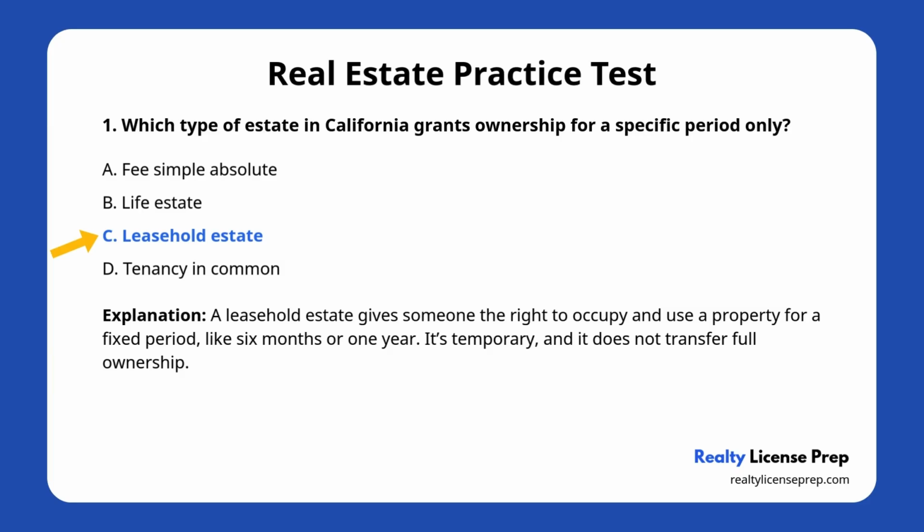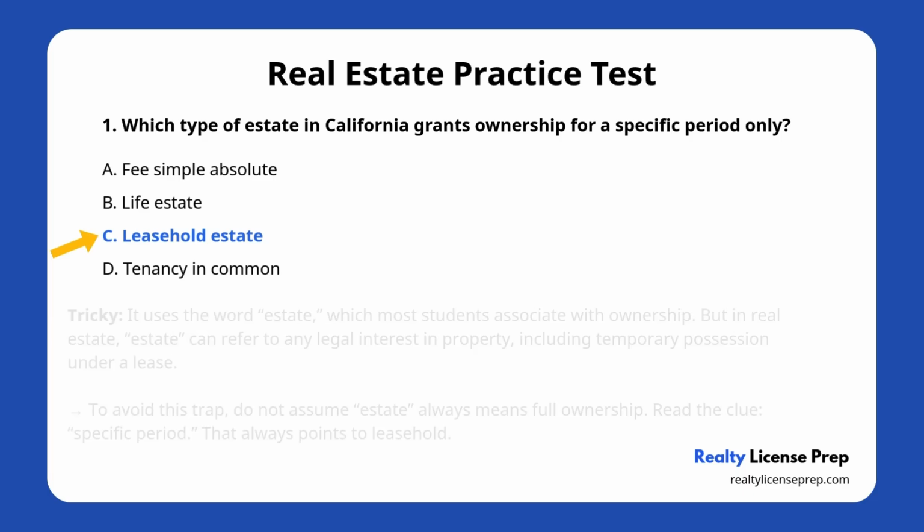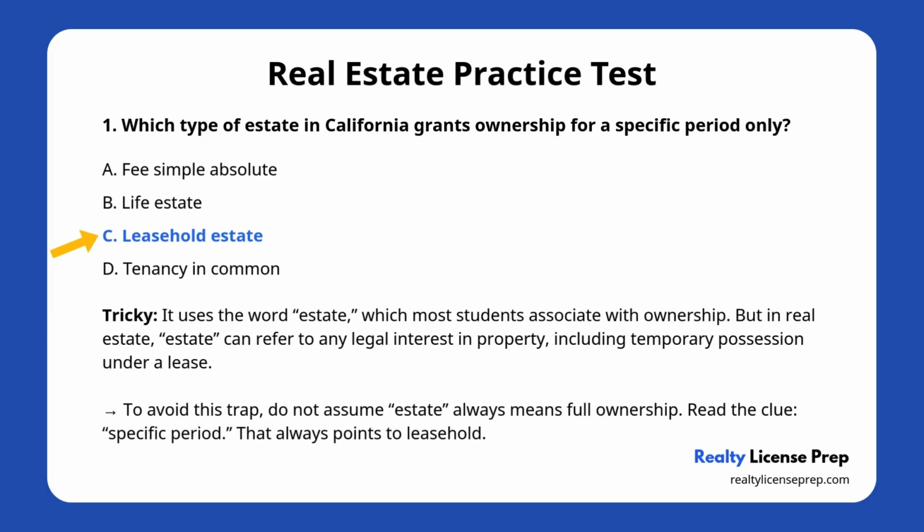A leasehold estate gives someone the right to occupy and use a property for a fixed period, like 6 months or 1 year. It's temporary, and it does not transfer full ownership. Now, here's where this question tricks people. It uses the word estate, which most students associate with ownership. That leads many to choose fee simple or tenancy in common.